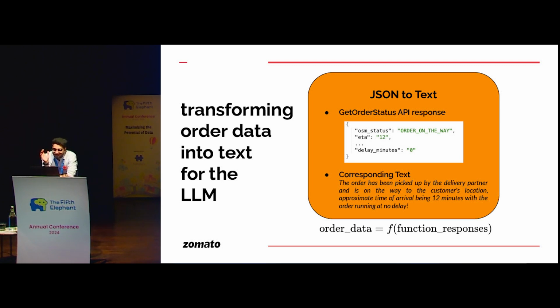So we have designed a very sophisticated transformation layer of JSON to text, which essentially transforms this API response to a corresponding text. As you can go through this example, the order is on the way, ETA is 12 minutes, there is no delay, and I've designed the corresponding text to be: order has been picked up, and so on. This is very easily digestible by the LLM, it can understand very well. So this is the kind of text that goes in.